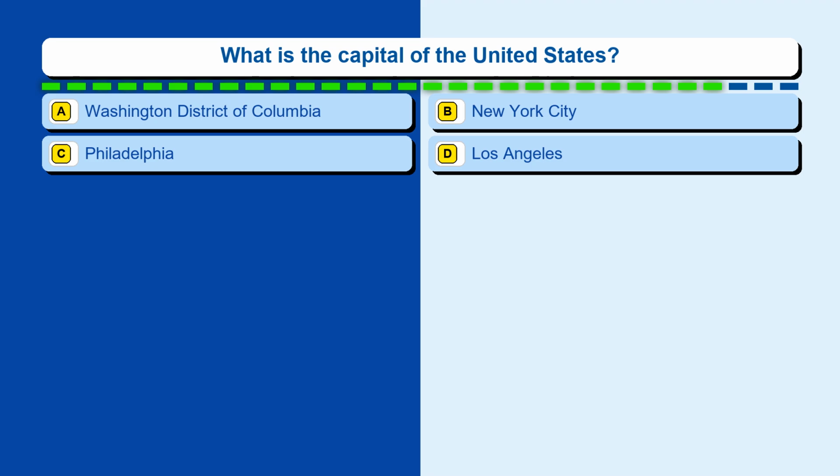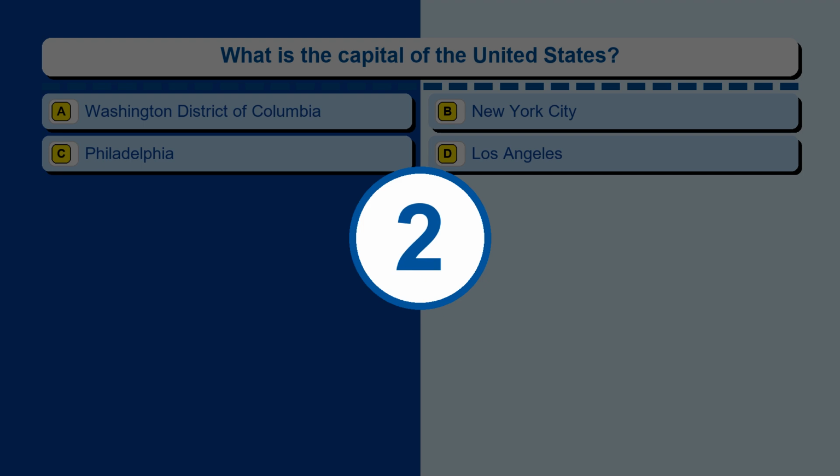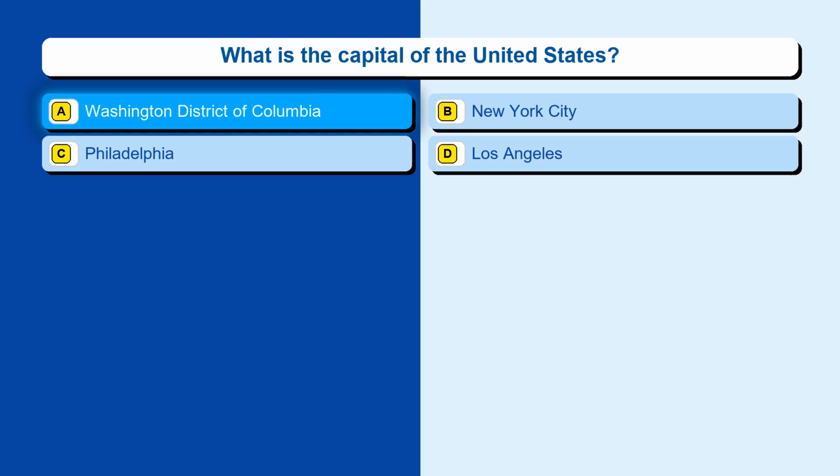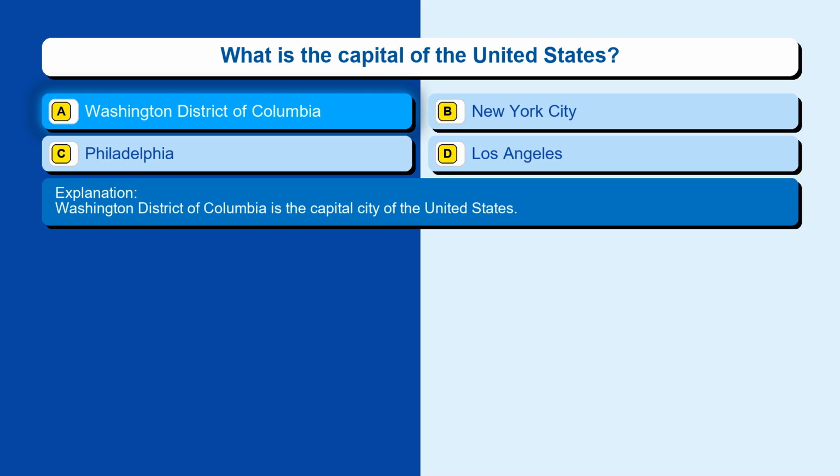Question 53. What is the capital of the United States? Option A, Washington District of Columbia. Option B, New York City. Option C, Philadelphia. Option D, Los Angeles. The correct answer is option A, Washington District of Columbia. Washington District of Columbia is the capital city of the United States.